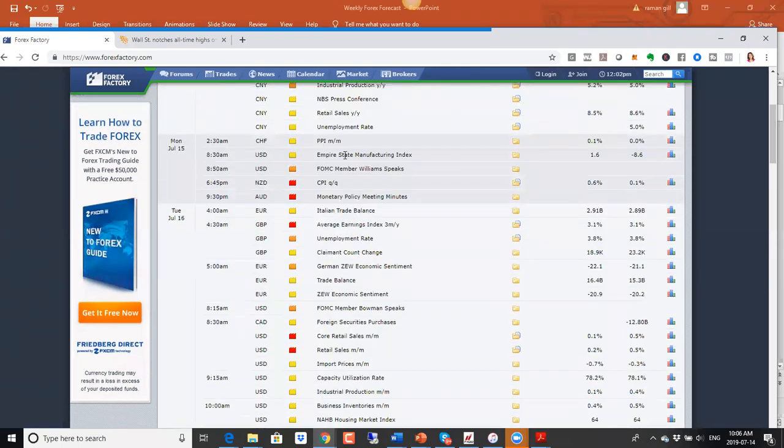And then coming up on Monday here, we do have Empire State Manufacturing Index. Even though it's not in red here, it does tend to have an impact on the US dollar. So watch out for that. And then we have FOMC member Williams speaking. Now last week we had Powell's testimony. So after the testimony now, markets are very optimistic for an interest rate cut. With interest rate cuts, generally what we see is that the stock markets go up and the currency declines. So we have seen the US dollar drop based on that information.